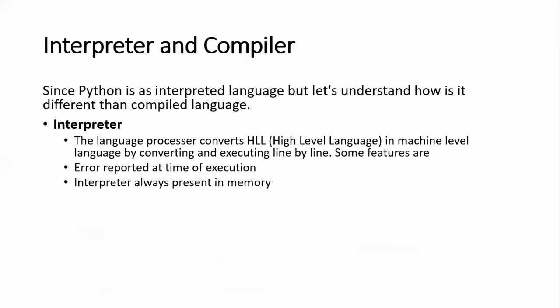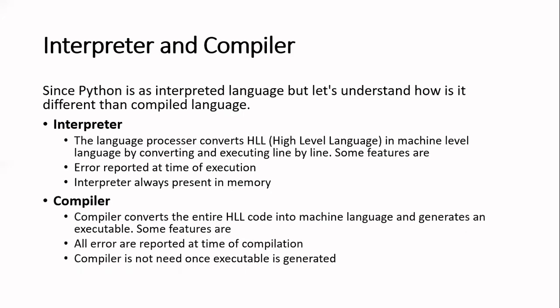But in the case of a compiler, it will not work line by line. It will again change the high level code into a machine level language, but it will generate an executable. What does that mean? If you have 10 lines of code, your compiler will convert all 10 lines of code into machine language, and that machine language code is known as an executable.